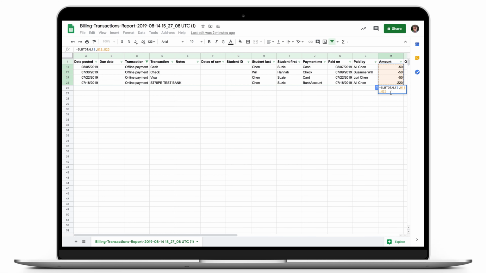After you've typed the formula in the open cell, close the parentheses, then hit Return or Enter. This will give you the subtotal of all the offline and online payments that you have received in the respective time period that the data has been collected from. For example, the total of all the offline and online payments is 370.